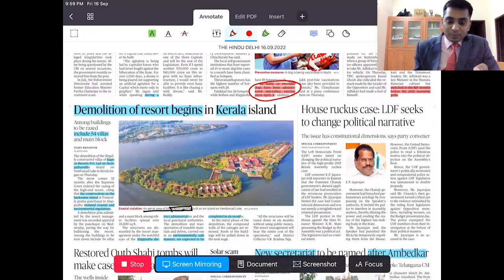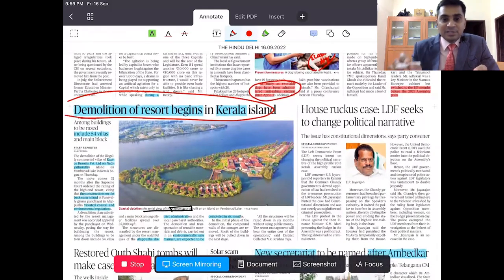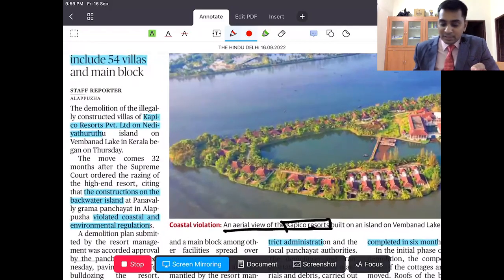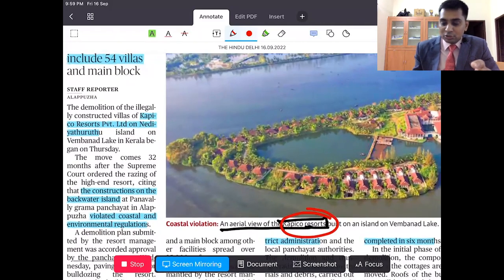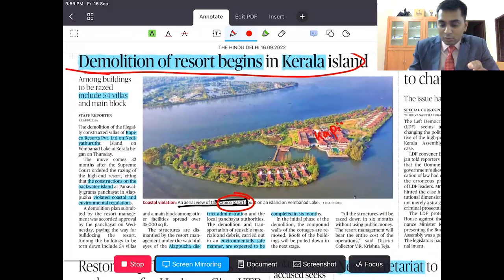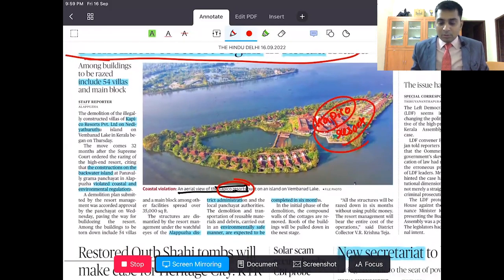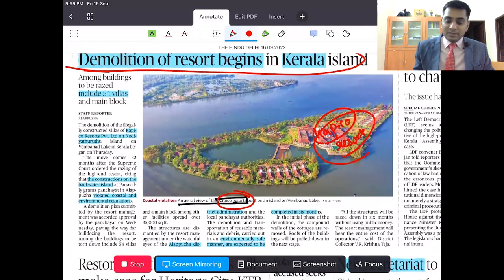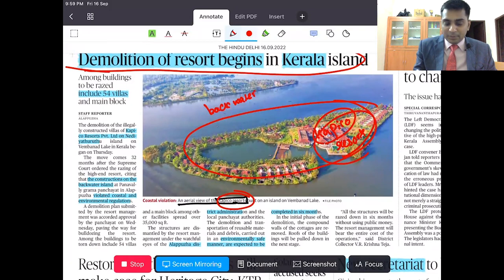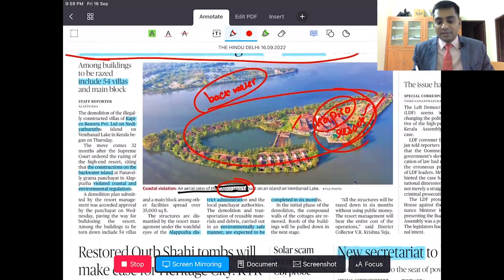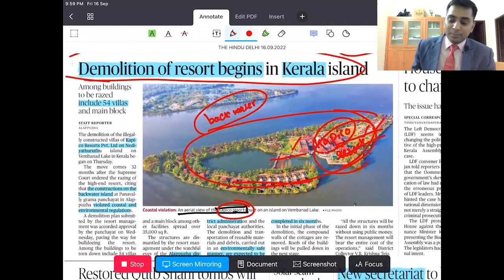The next example is environmental ethics. Demolition of resort begins in Kerala. Remember the name. There are some resorts called Kapiko resorts. Right? Now, what happened is they were constructed illegally on the backwaters of Kerala. Kapiko Research Private Limited constructed this, and the High Court of Kerala said that you have to demolish them, and the demolition process is underway, right? So you can use this example, right?